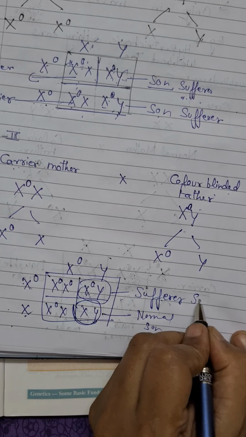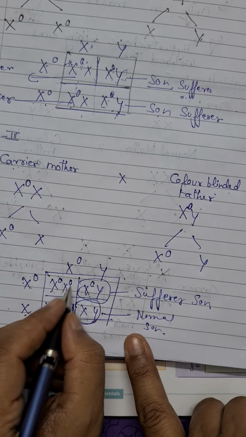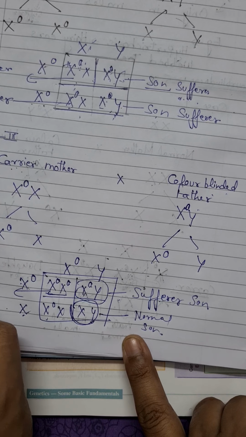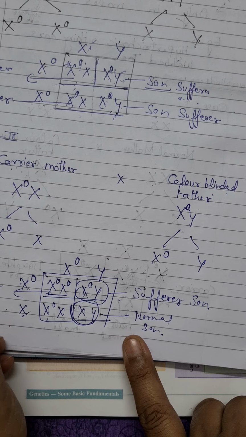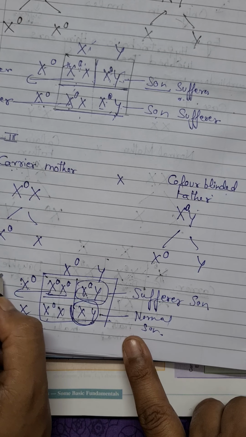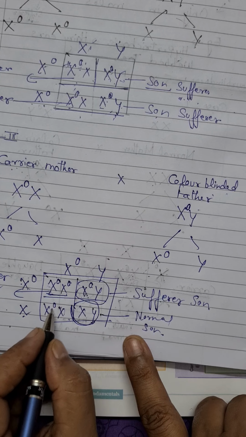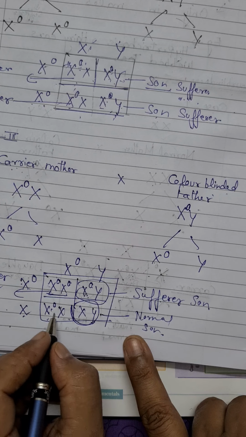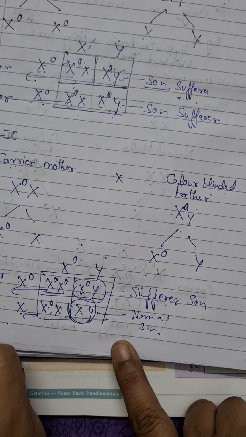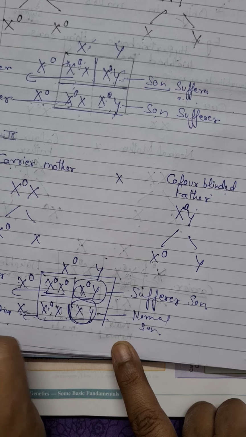So, sufferer son. Now what about the daughter? X0 X0 daughter will be the sufferer of the disease. So, sufferer daughter. Now here X0 X, as the recessive allele is present over one X chromosome, so this daughter will be a carrier.